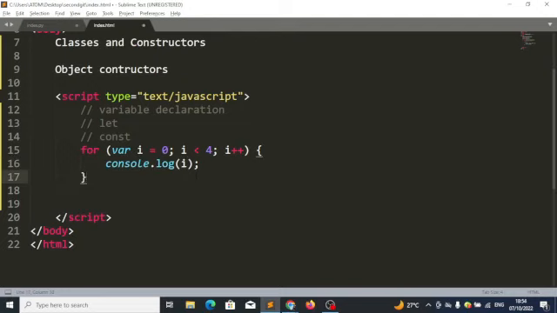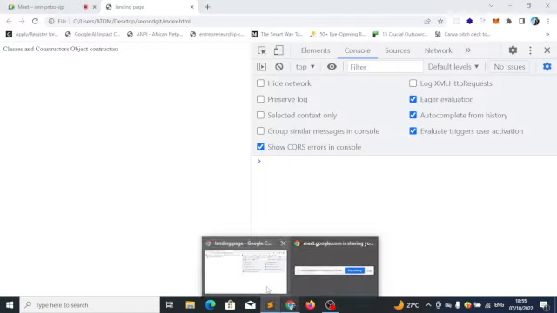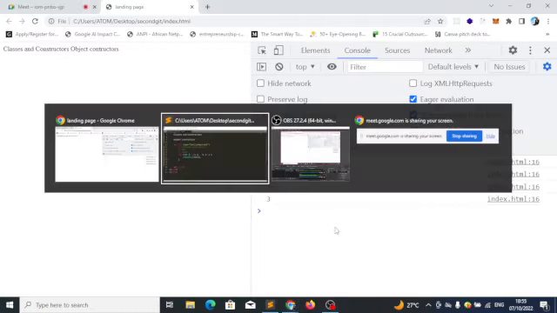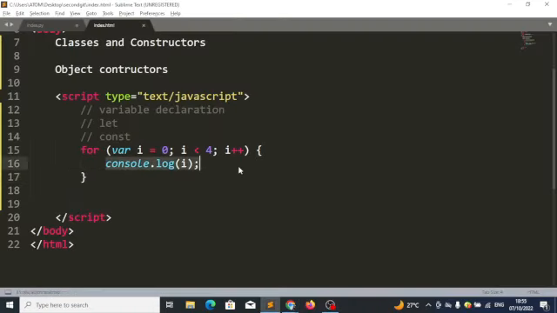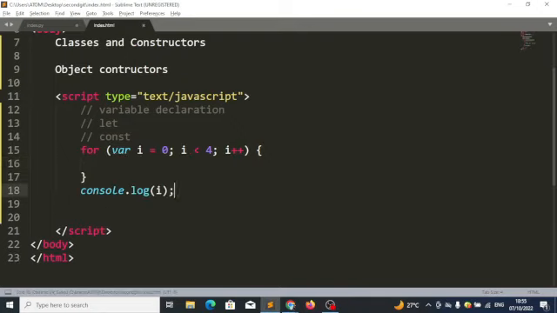If I run this, what will I see in my console? 0 to 3 will be printed on the screen. Good, thank you, sir. 0 to 3 will be printed on the screen. Now, let's look at something very interesting. Let's just cut this out of this place and place it here. What will I see in the console?